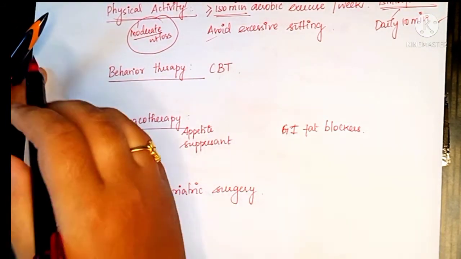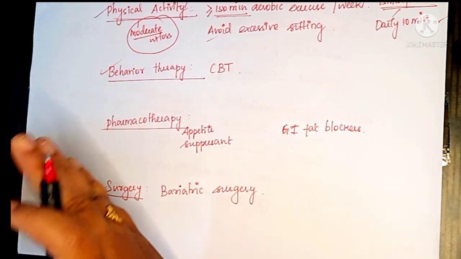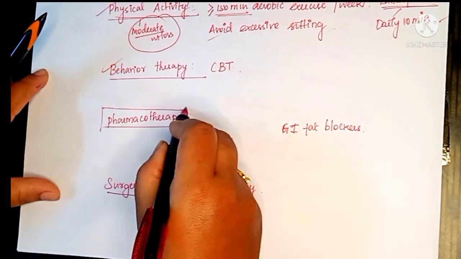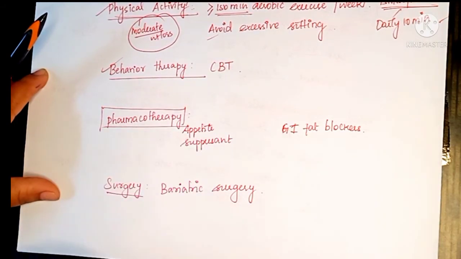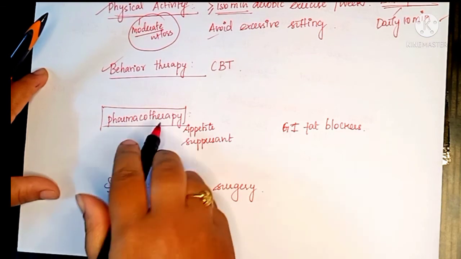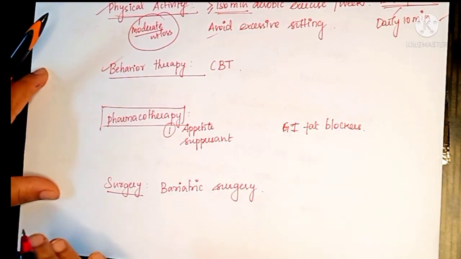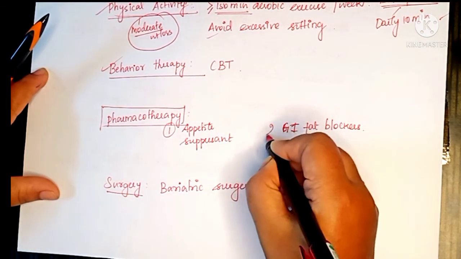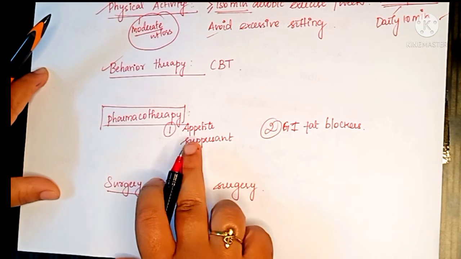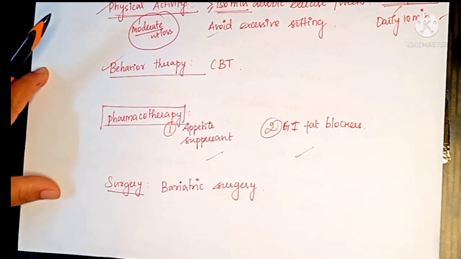If the patient fails to follow all these therapies, or if all this physical activity and diet are not going to work, then comes our pharmacotherapy. So pharmacotherapy is, we are going to give some drugs to reduce their weight. This will fall under two categories. One is appetite suppressant. We should decrease the patient's hunger. And second, we should decrease some absorption of fat from their intestine. So these are the two categories, and there are many drugs which are available under these categories.